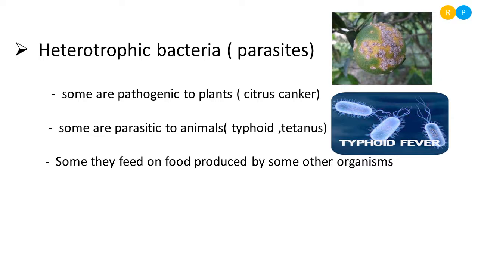We can take the example of food poisoning. Food poisoning is actually caused by bacteria. A species of Clostridium bacteria will cause this food poisoning. That means it will grow on the food. When it grows on food, it will release some toxic substances. Those toxic substances are responsible for food poisoning. So these are some parasitic organisms. We can give them as examples of heterotrophic bacteria. That means they are responsible for causing different kinds of diseases in plants as well as in animals.